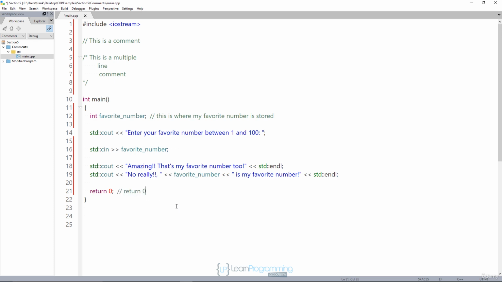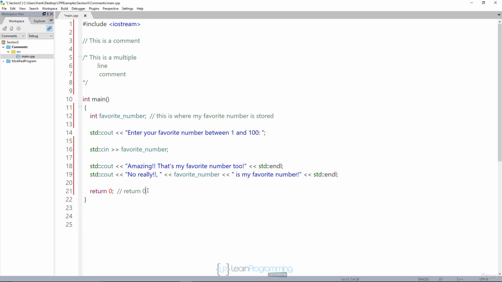That's silly. I mean, I know I want to return 0. I just said it in the code. So those kinds of comments you really don't want to use. Also, if you're adding A and B, you don't want to put a comment that says, adding A and B. It's pretty obvious from A plus B what you're doing. So you really want to explain more complicated code.